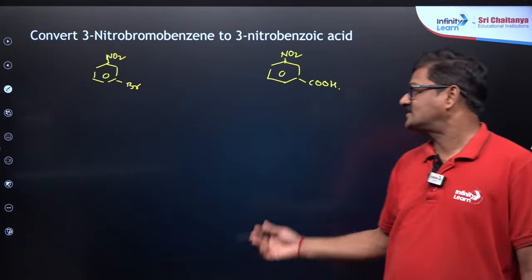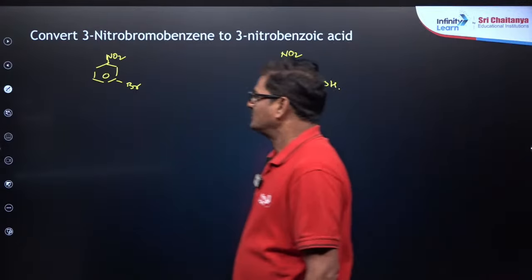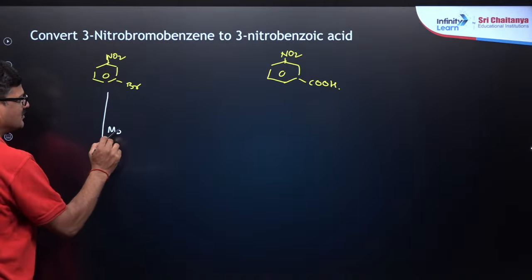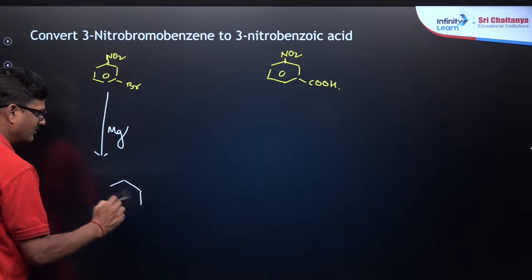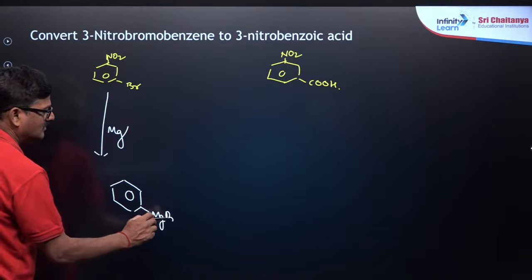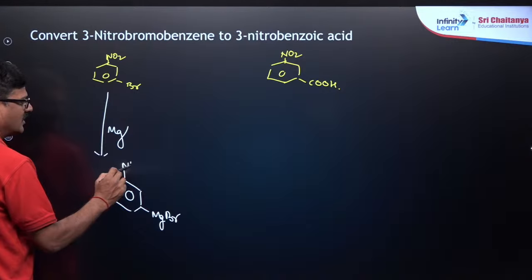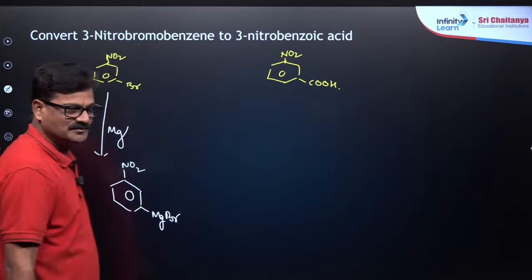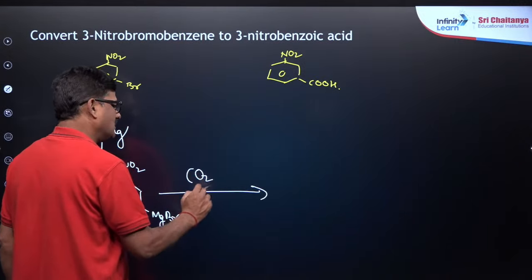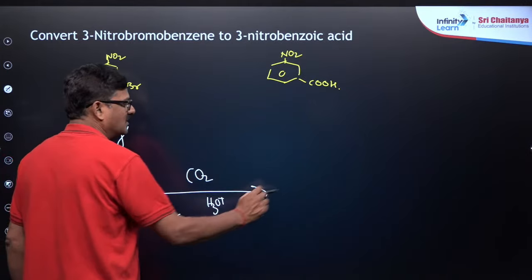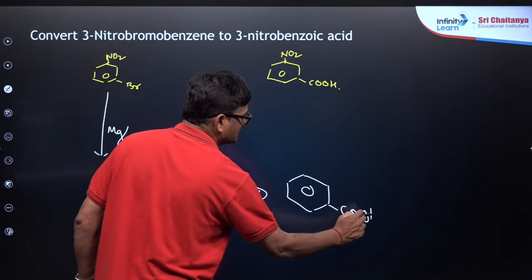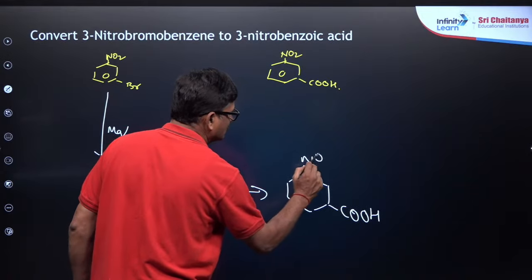I want to get assistance from the Grignard reagent. So conversion के लिए I want to take this with magnesium in dry ether. I will make this into magnesium bromide, and nitro को कुछ disturb मत करना, and it is treated with CO2 and H3O plus, and I will make this into COOH and nitro group.